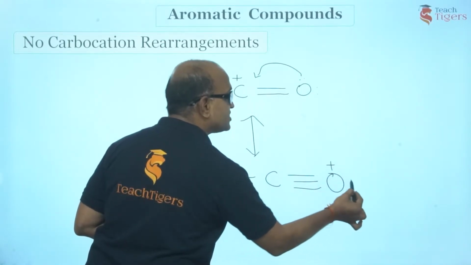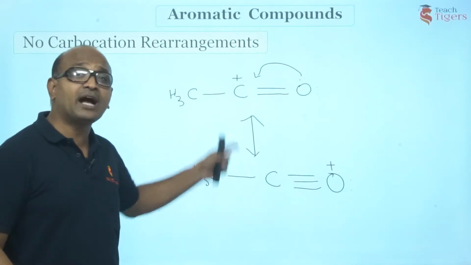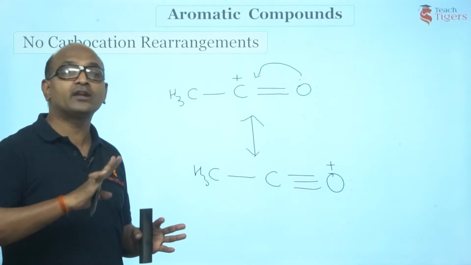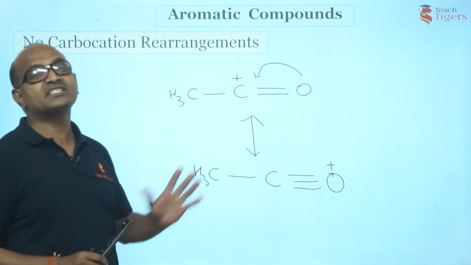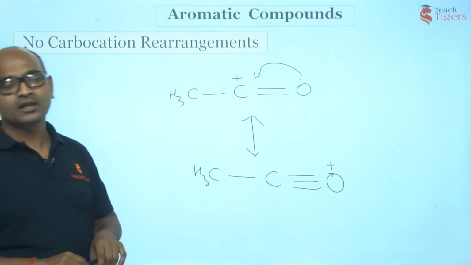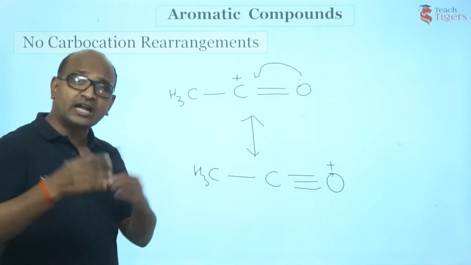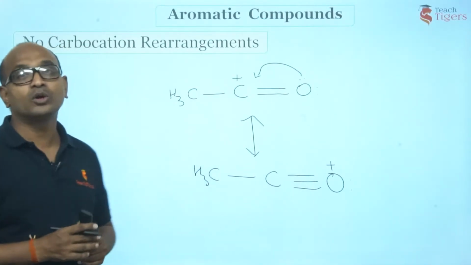So check it out guys, this is what we have. Since this acylium ion is resonance stabilized, you cannot expect any kind of rearrangement in acylation. But in case of alkylation, a carbocation was formed that would undergo rearrangement. Say primary can undergo secondary, secondary can undergo tertiary, and so on.